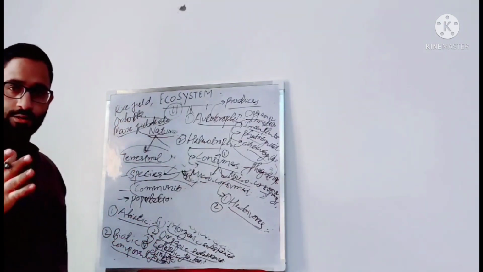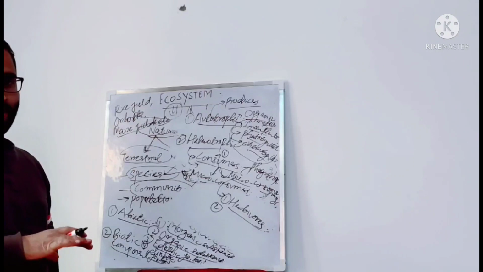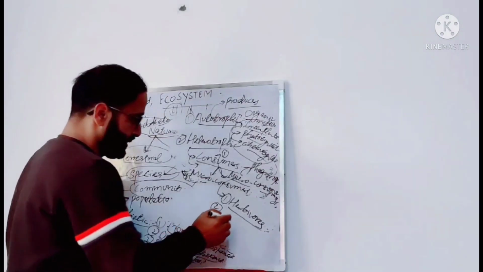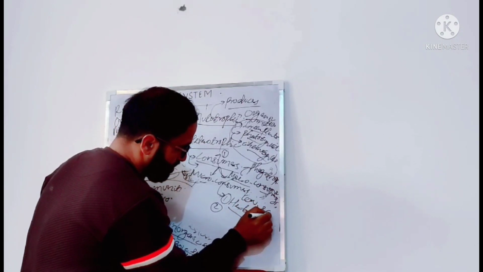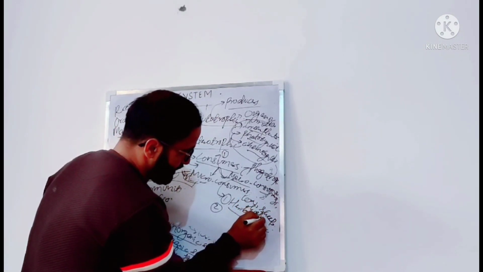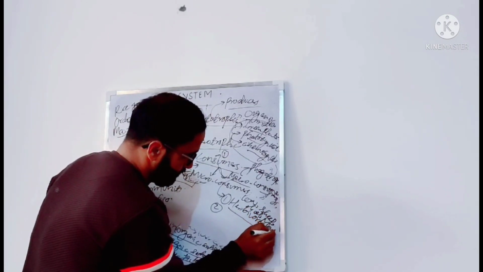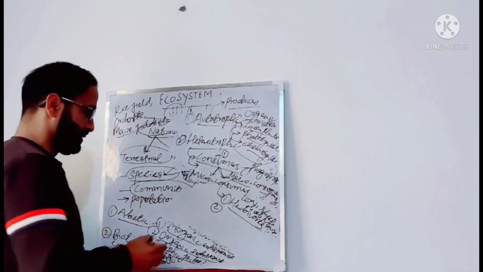Herbivores are those consumers which feed on plants or plant products like cow, sheep, goat, mouse, etc. They are also called primary consumers.